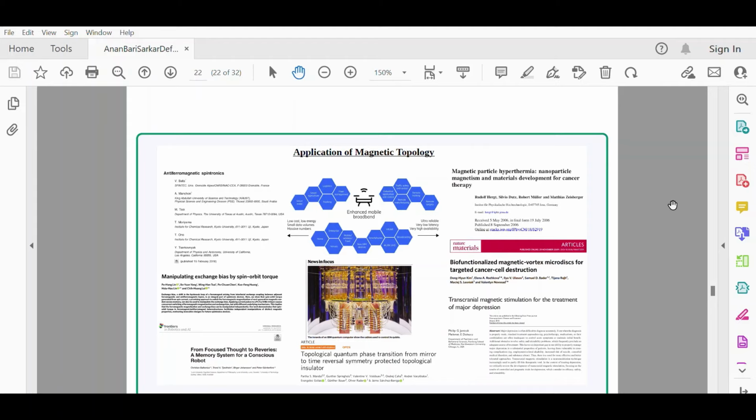On one end, adiabatic demagnetization can be used for cancer therapy and cancer research, and transcranial magnetic stimulation, where the concept of magnetism in a broader picture can be used for treating major depression or mental disorders.